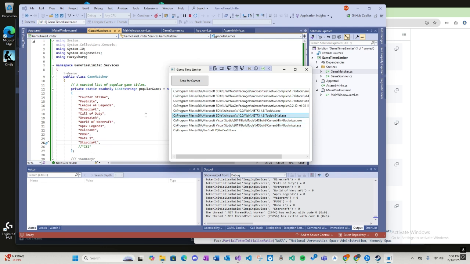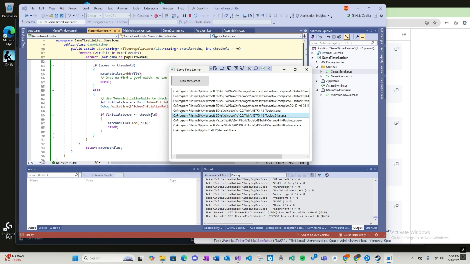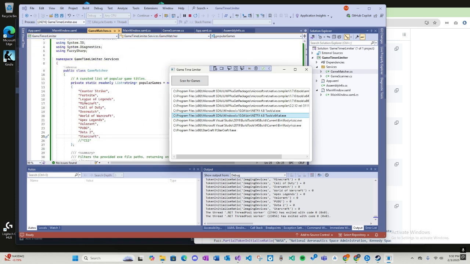Okay, so I'll show you, it was working perfectly fine without the initials, but it wasn't finding Counter-Strike, so I had to add the initials, but I could have just added CS2 and it was working, so maybe I'll just do that and get rid of the initials, because popular games are probably just easier to write this in.